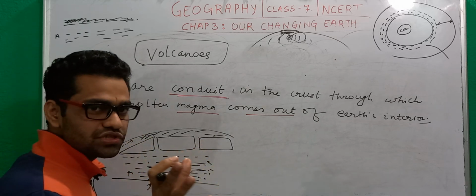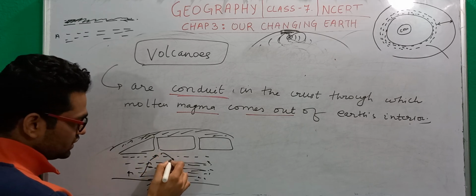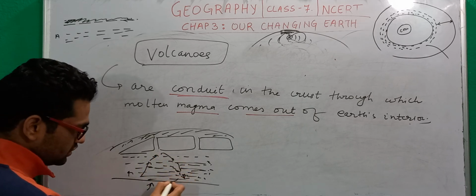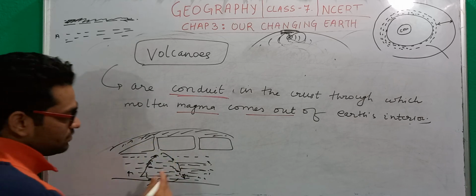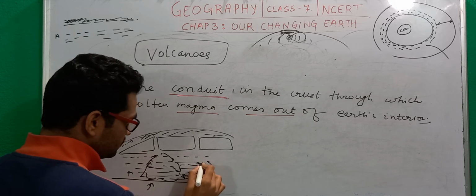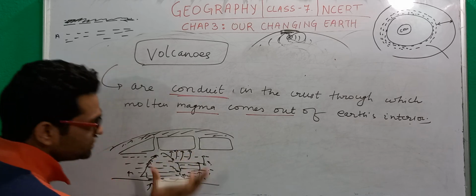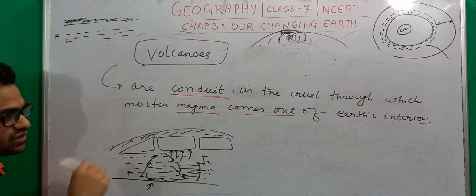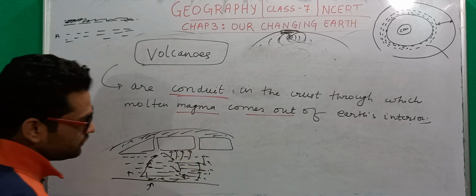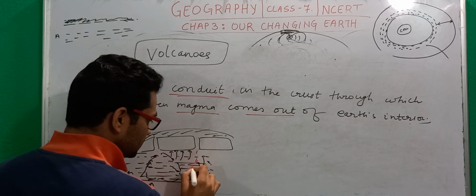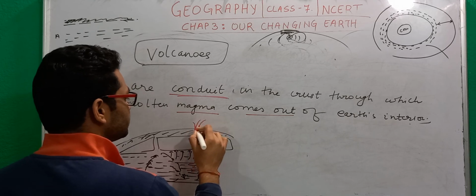What do you observe when you see boiling water? The water goes up, then it comes down, then it gets heated again, then cooled again, and this process keeps repeating. So the magma here tends to go up, and it always has a tendency to come out onto the Earth's surface. It always hits these lithospheric plates. Whenever it finds a way out, it will come out on the Earth's surface.